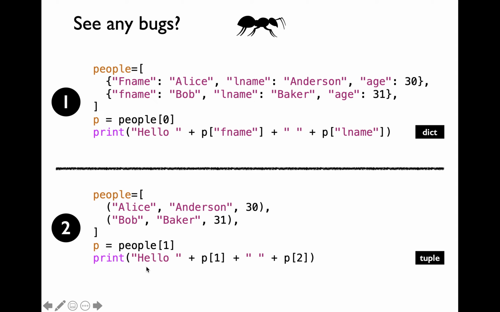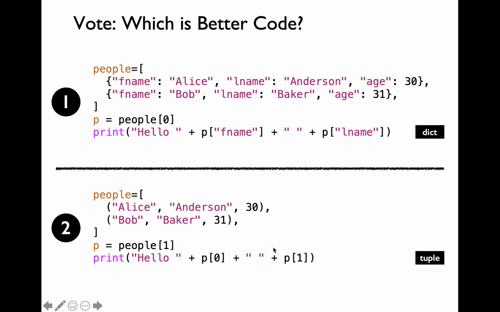Clearly, the intent of the programmer here is to say hello, first name of a person and last name of a person. What is the fix for both of these bugs? You'll have to mention p of 0 within the second code snippet, and you'll have to fix the typo within the first code snippet. Which one of these is a better way to represent that particular data set?